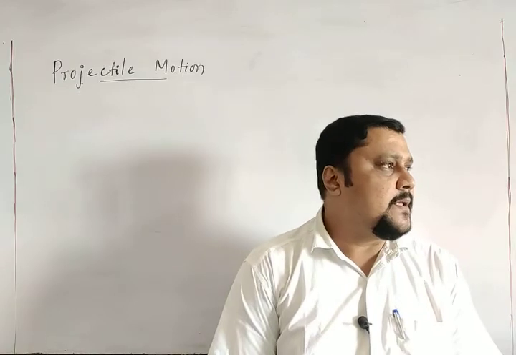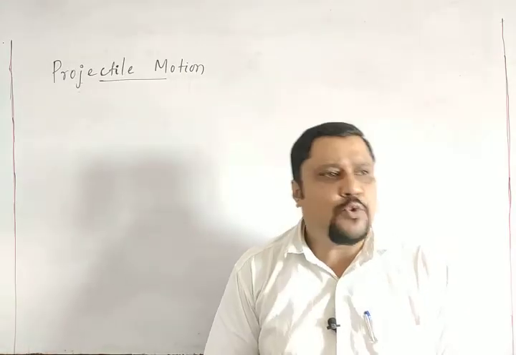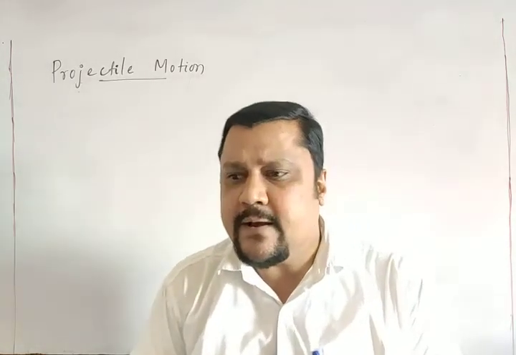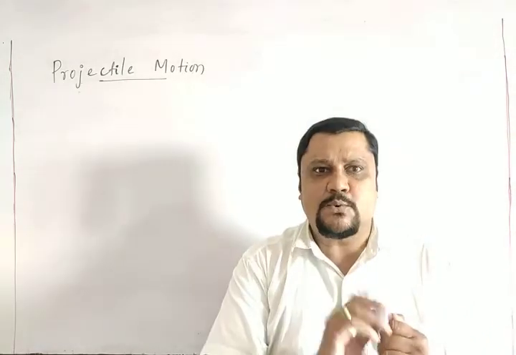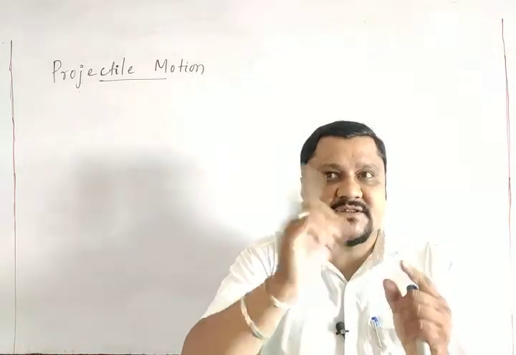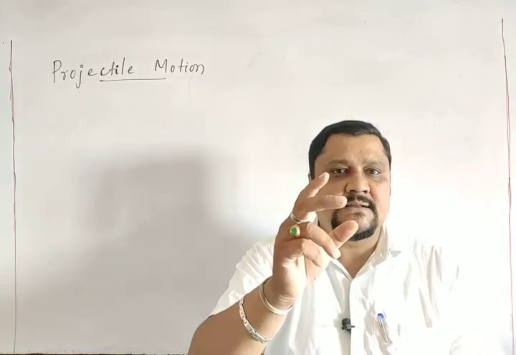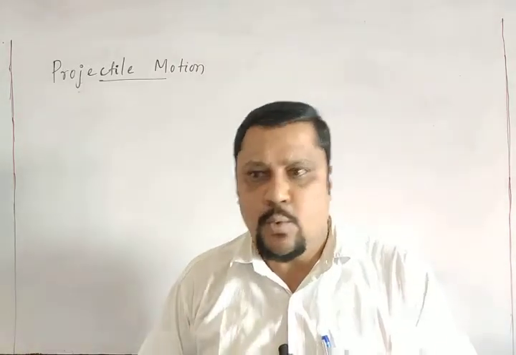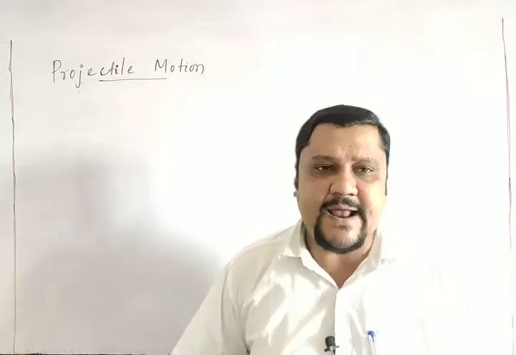In this video, the projectile motion is like the motion in two dimensions. Two dimensions means there are two parameters, two coordinates, x and y coordinates. It means the motion of the particle is such that it has two coordinates that change with respect to time. So that we will discuss in our projectile motion.